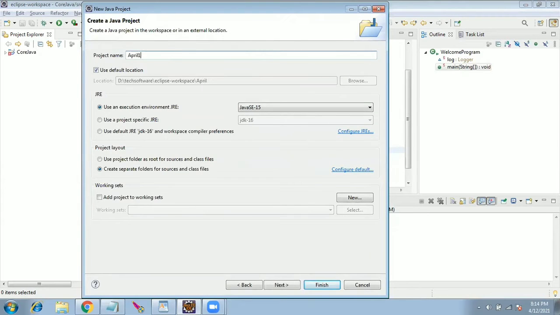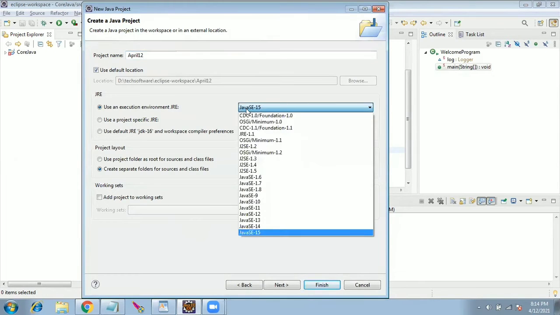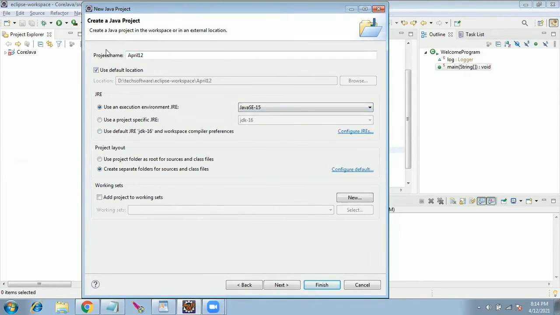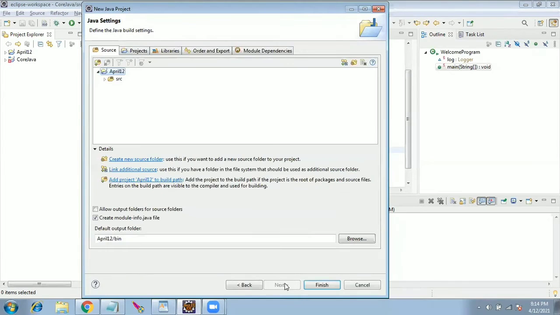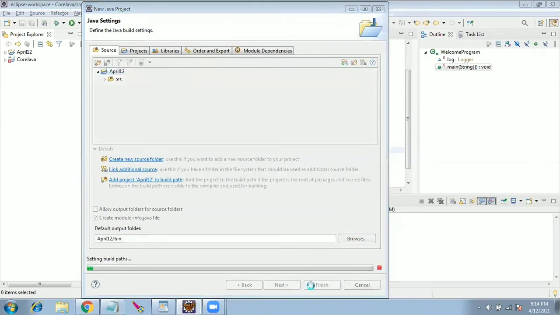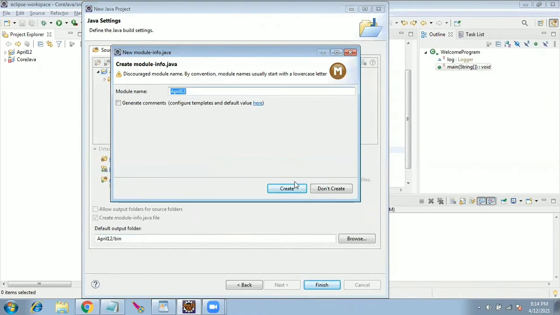That's my project. So I'll use Java 15. I'm using Java 15. The Eclipse comes by default with a Java, so you need not do anything else here. Just give on this one and click on next, and click finish. No changes in any of the screens.